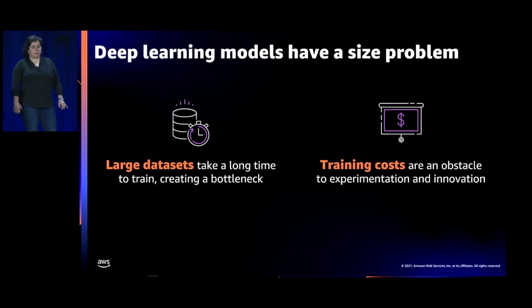With these large models and training data sets come two very general challenges that customers face. First is long training times, which stymie iteration and absorb developer time. And second is high training costs, which can preclude companies from experimenting with new technologies.